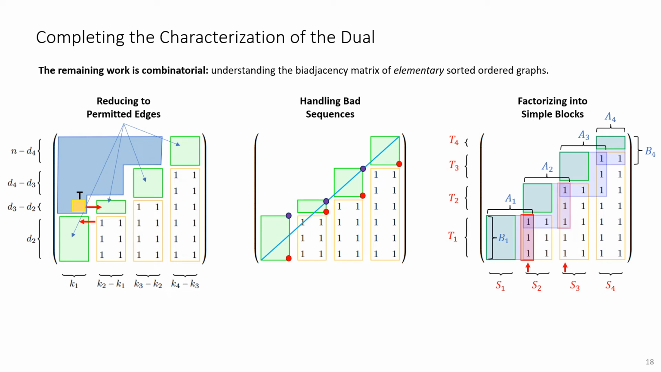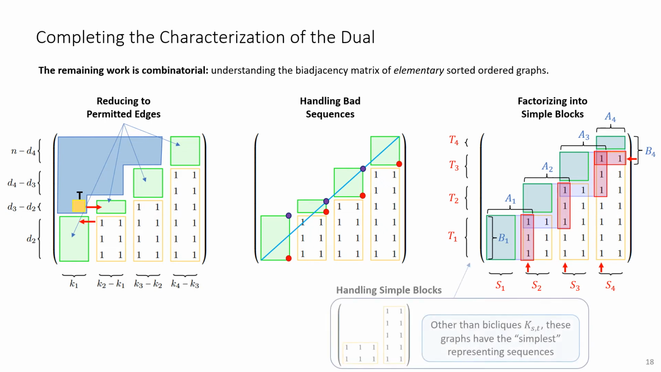Finally, we consider the remaining sorted ordered graphs and break them into simpler blocks, drawn here in blue. Every such block is also sorted ordered and covers one block of permitted edges. Finally, we show a correspondence between the dual coefficient of the original graph and the product of dual coefficients for every such block. It then remains to handle these simple blocks, which we do directly by considering their upper sums in the matching covered lattice.